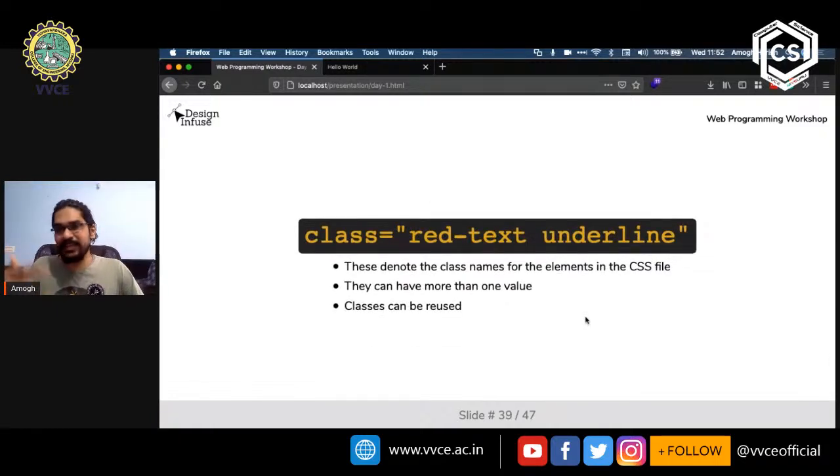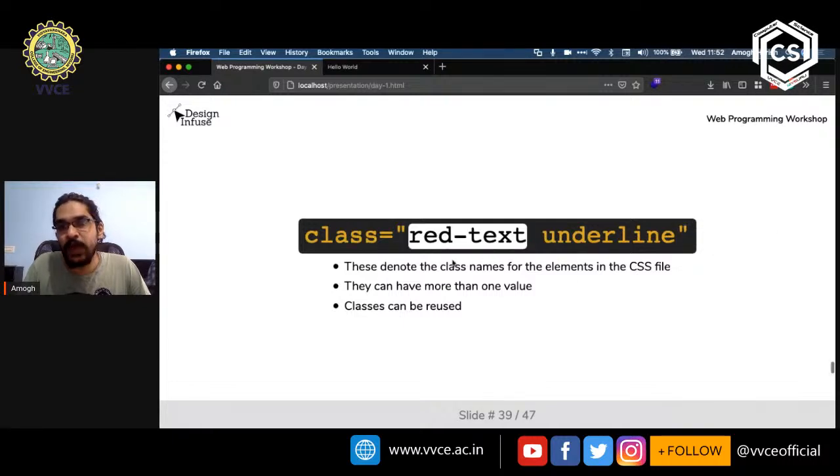So let's take an example of each of these and see what these are. The class attribute is specified like any other attribute. You have the name of the attribute, an equal to symbol, then the double quotes, and within that we have the value.